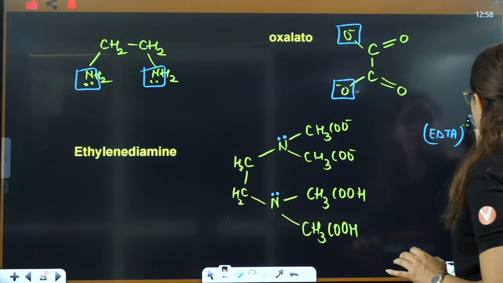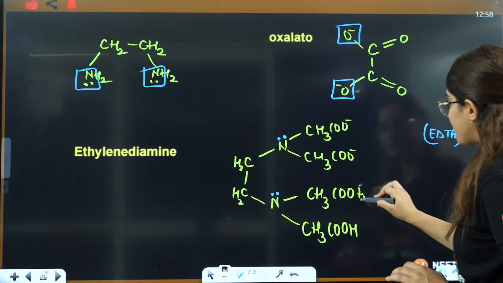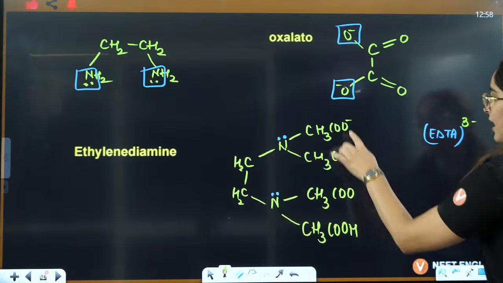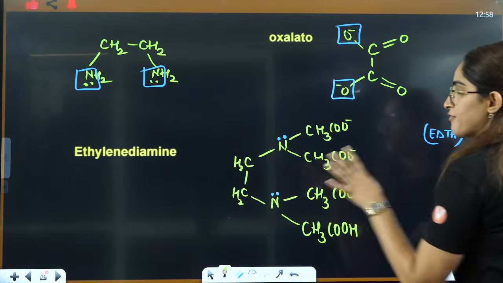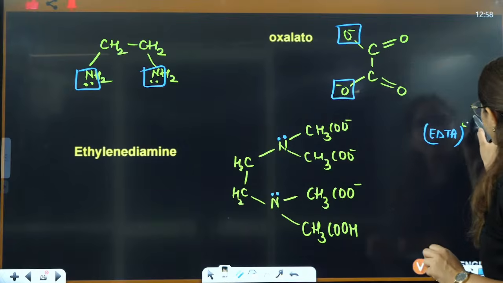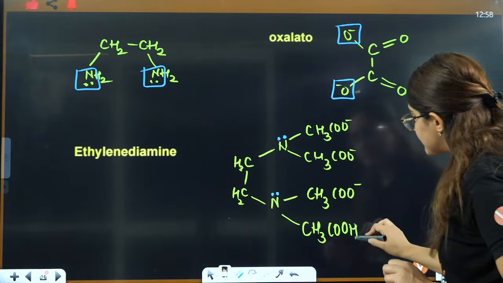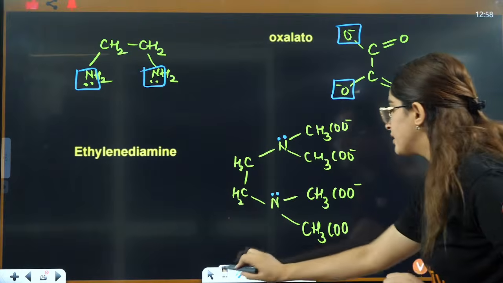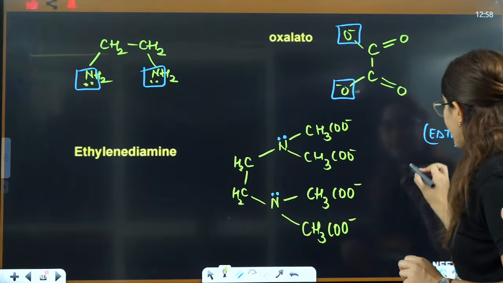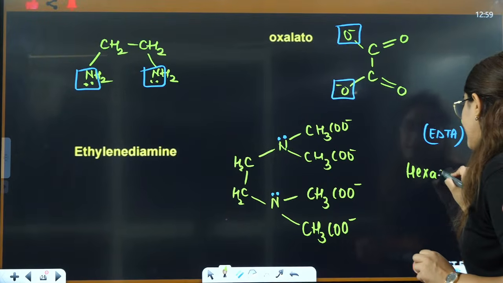Tetradentate. Now if I say 3 negative, that means 1 hydrogen will go from here. This will be 1, 2, 3, 4, 5, pentaacetate, right? Let's remove one more hydrogen here. Total the charge is 4 negative, right? And that's how it is hexadentate.